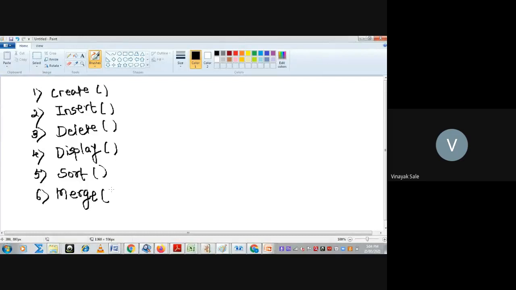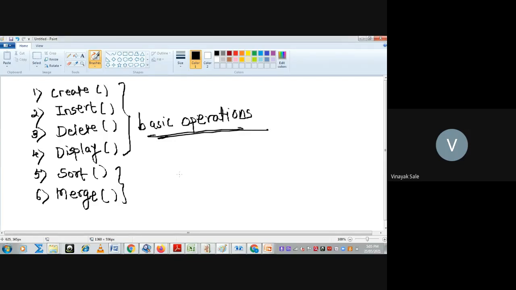These are optional operations, but the first four are basic operations for any data structure. Okay, so we'll see the first program, a stack using array.